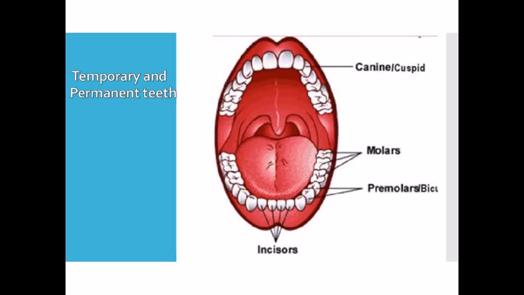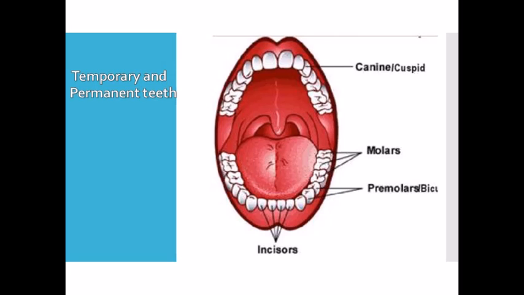Now next we will discuss temporary and permanent teeth. We know that in human beings the teeth grow twice, twice means 2 times. The temporary set of teeth grows when the child is in the age group of 6 months to 8 years. These are also called milk teeth, and they are smaller and weaker, and these are 20 in number, 10 in the upper jaw and 10 in the lower jaw. These teeth are replaced after the milk teeth fall out. When the new teeth come, this second set of teeth is called permanent teeth.